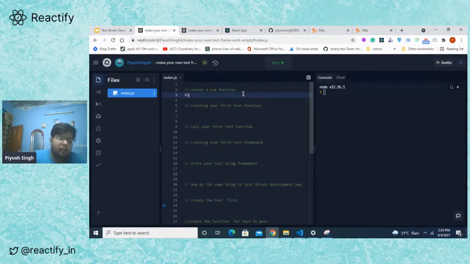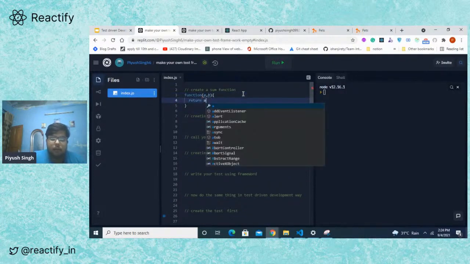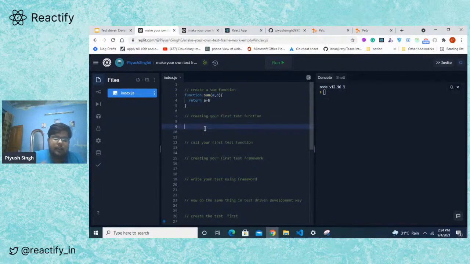I'm just going to create a function that adds two numbers, a and b. It just adds these numbers and returns us the sum, right? There is very little chance that I might fail at this function, but I'm just taking this as an example. So let's try to test this. So what do we test? Let's create a function that just tests the sum function, right?